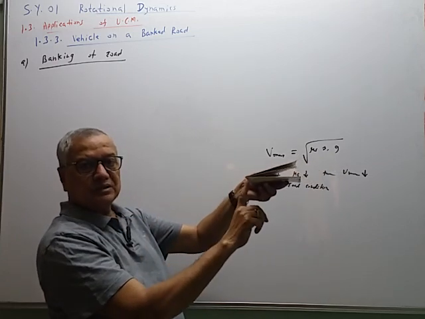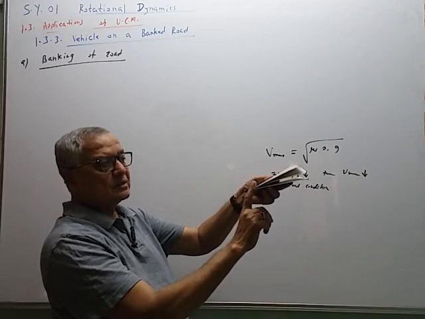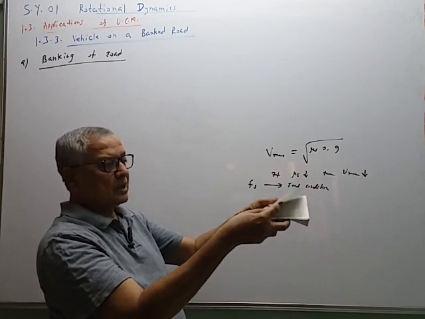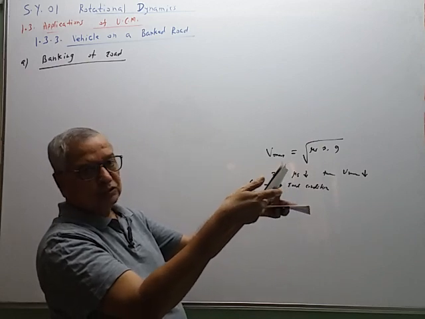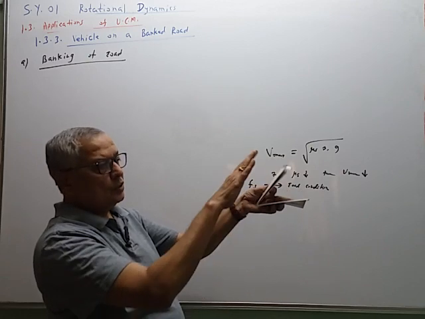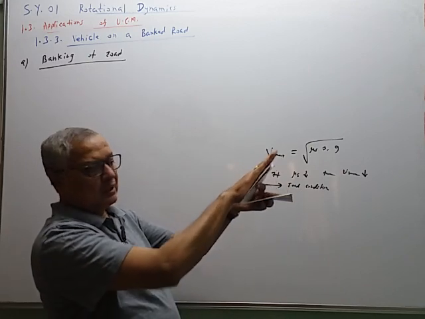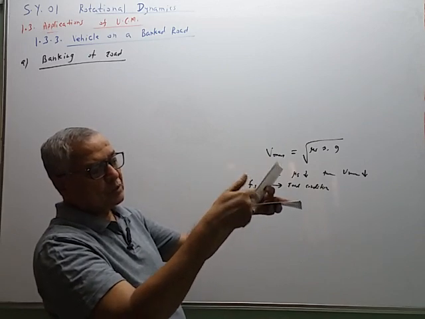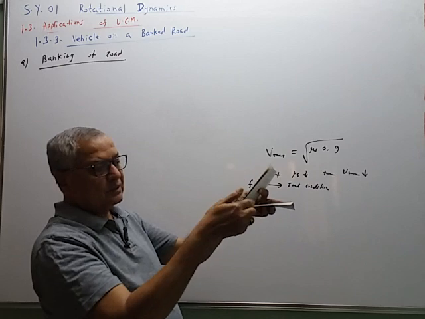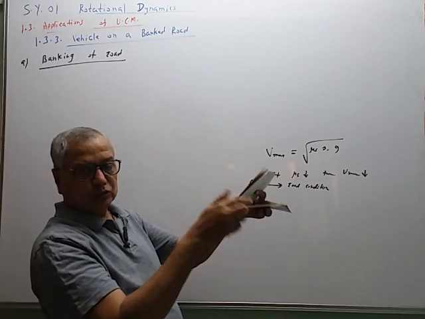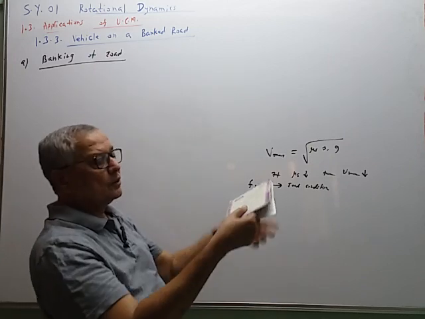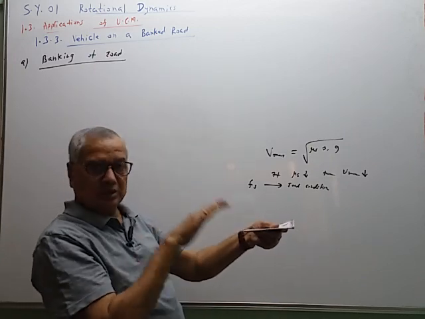The distance from the center is less, we will call it the inner side. This is the outer side. So outer edge of the road surface is raised by some suitable angle with the horizontal. This is the horizontal level. So road surface is now inclined by some suitable angle with the horizontal. This angle is called the angle of banking. So theta is not 0 when the road surface is banked. Theta is equal to 0 when the road surface is horizontal.